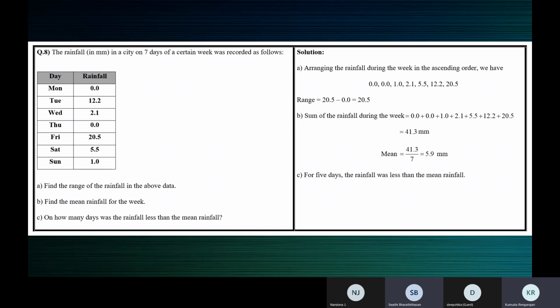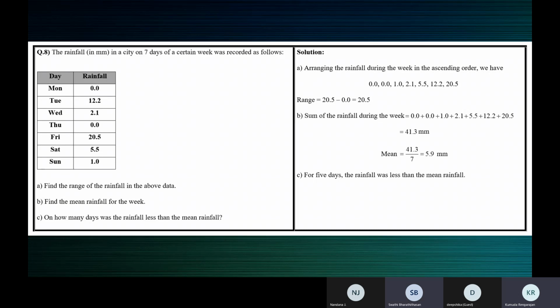If they ask which are the days, then we have to write, ma'am. Yeah, correct. They're not asking you to name the day of the week. On how many days? So let us stick to that. We should not answer anything extra, or something which is away from the question. On how many days was the rainfall less than the mean rainfall? Less than the mean rainfall, 5.9. So 1, 2. Okay, let us name the days. On what days was it less than the mean rainfall?